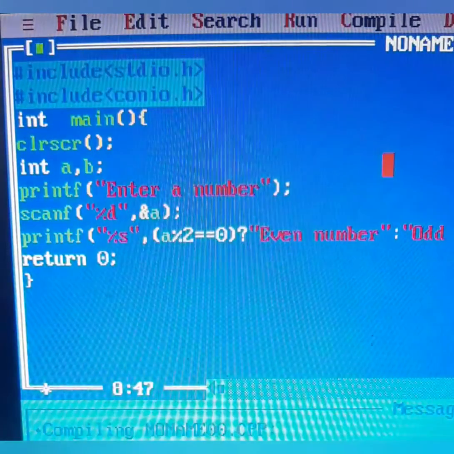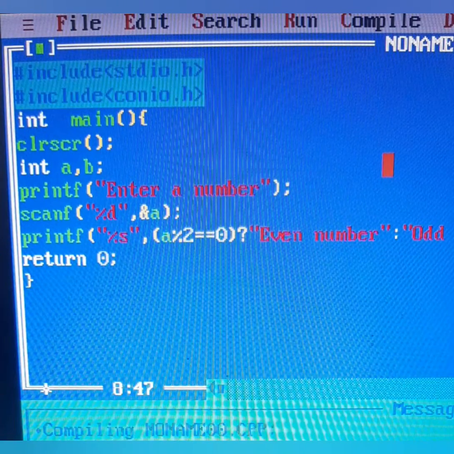So hope you have understood the basic concepts of ternary operator. We'll be coming up with more videos on if else and more programs on it.